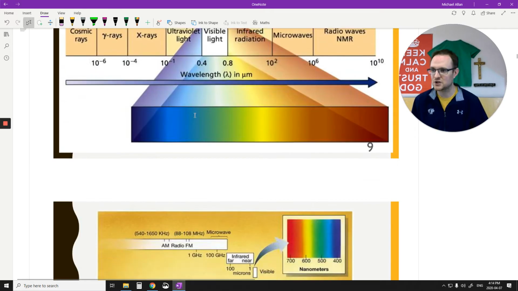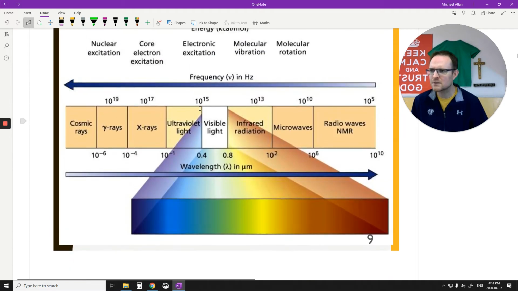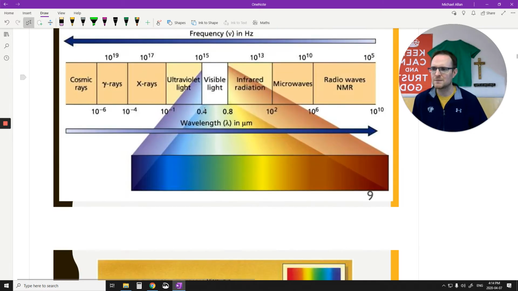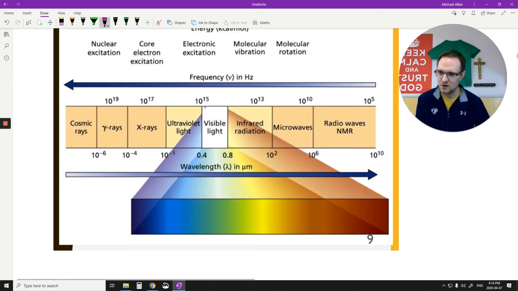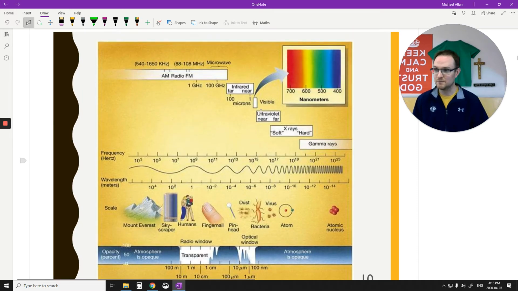So here's this picture. Now, I'll use both of the 2 pictures here. They both kind of represent the same thing. The reason I like this picture here is because it gives a good indication of what light looks like here, and a pretty good ordering of how the spectrum goes. Same thing on this one too. I do like this one because it has this comparison to everyday objects. Like here's Mount Everest. There's a skyscraper. That's how big they are. Fingernails, atoms, and then the nucleus and stuff. I'm not too worried about the stuff on the bottom here. We'll come back to that.